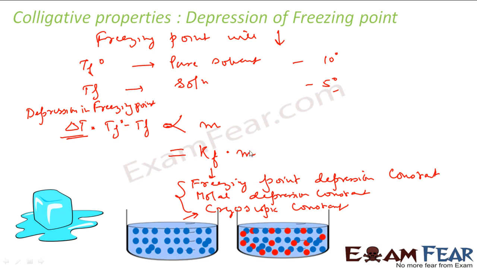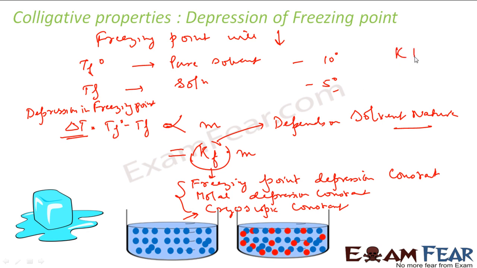And again, this constant value depends on the nature of the solvent. So every solvent will have a different Kf value. We'll see some of the Kf values of some of the common solvents in the next slide. And this unit will be the same as my boiling point constant, that is nothing but kg per mole. If you want, you can derive this also in a similar fashion, right? Here, if you want, I'll show you.